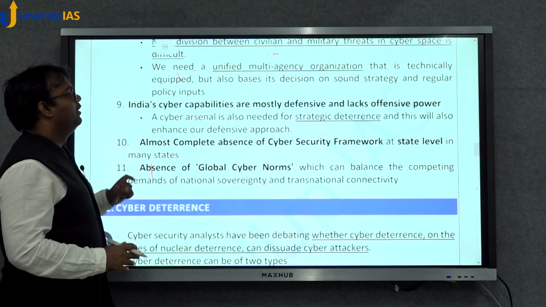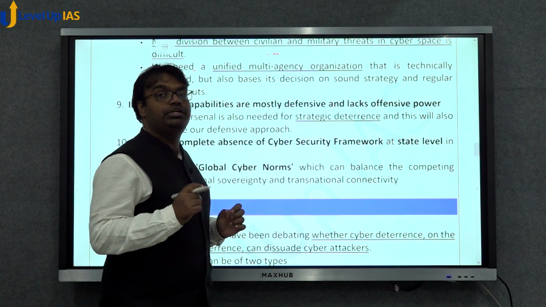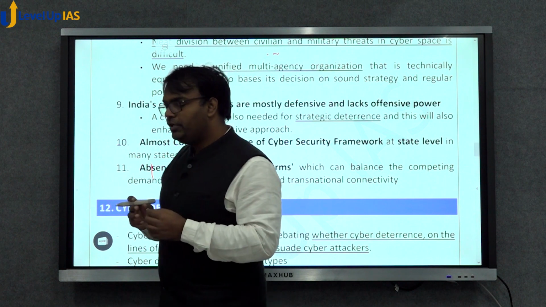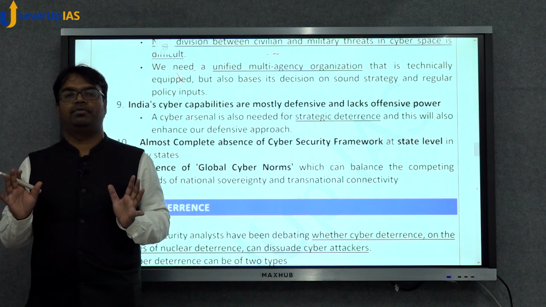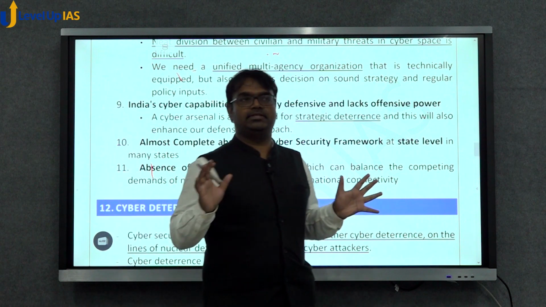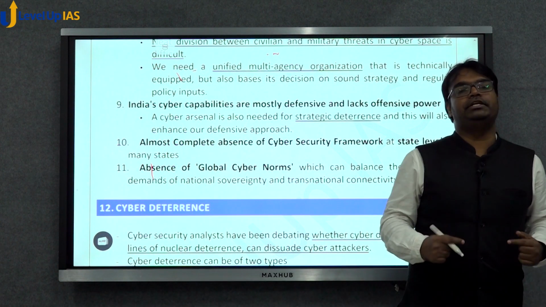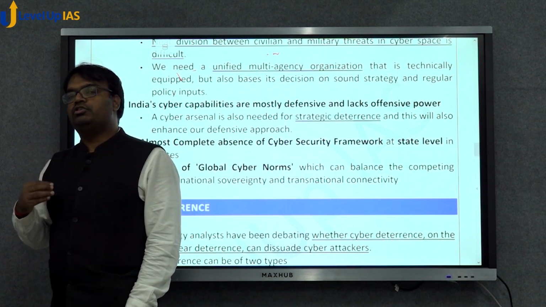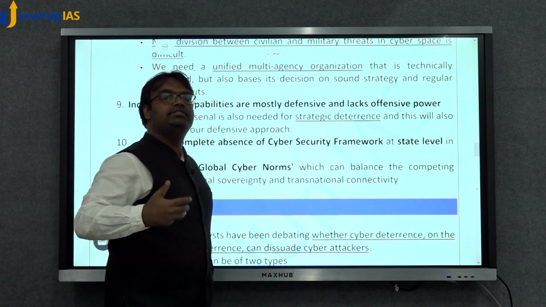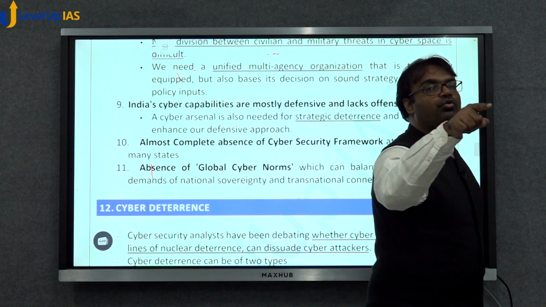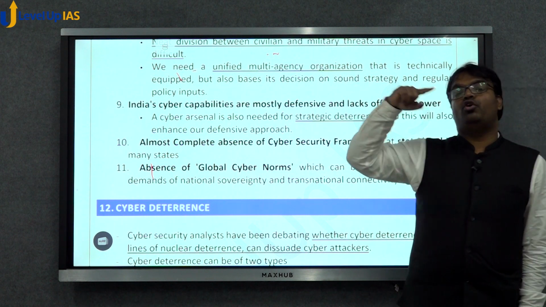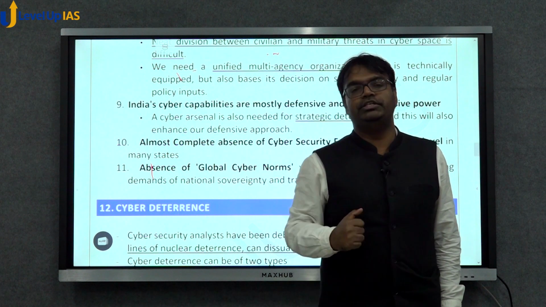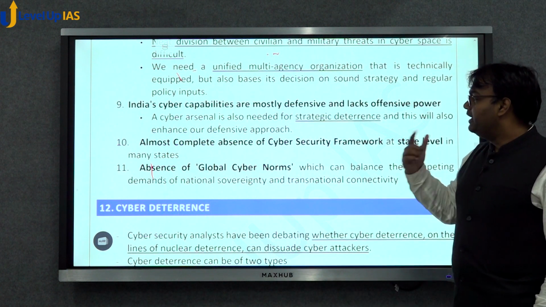Then India's cyber capabilities are mostly defensive. We lack offensive capabilities. That is, whatever we are working on is how do we protect India's infrastructure? How do we protect India's cyberspace? But we need offensive capabilities also. This offensive capability acts as a deterrent. For example, tomorrow some hacker from Pakistan penetrates into Indian systems and hampers us. If they know that India is capable of disabling their infrastructure, they will be less motivated to do these things. But India does not have that offensive capability.